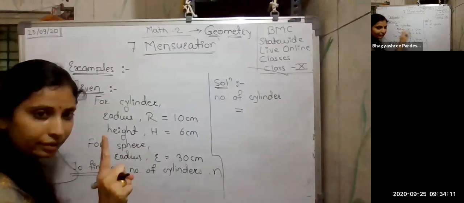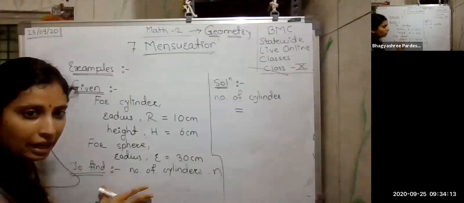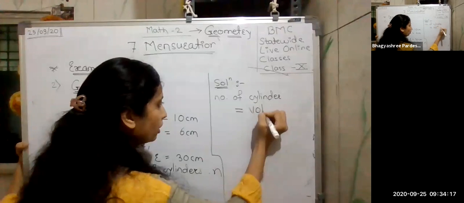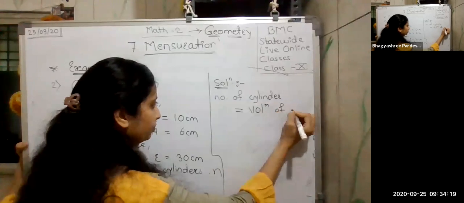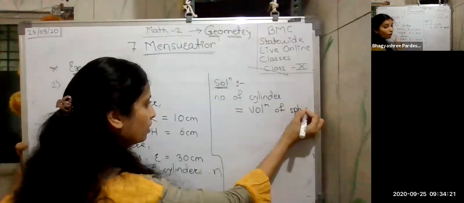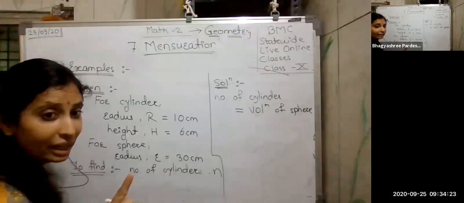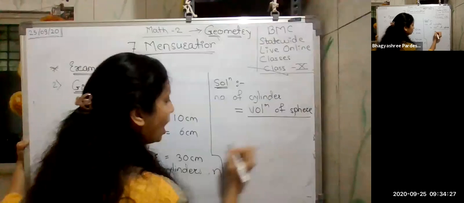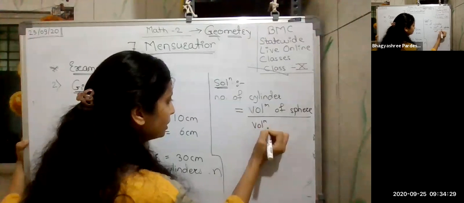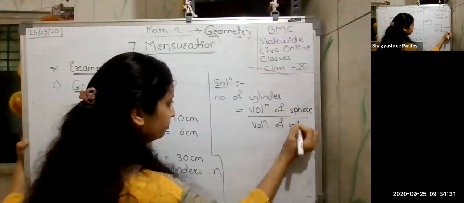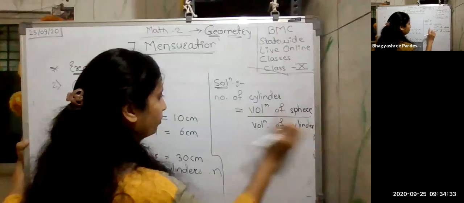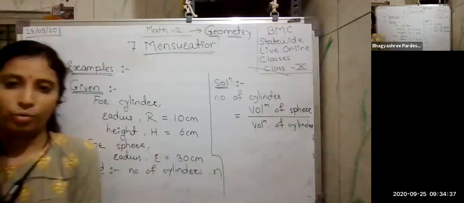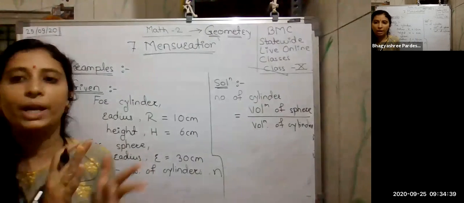From one sphere, I am constructing different cylinders. So here, the number of cylinders is the volume of sphere upon the volume of cylinder, because what I am melting is the volume. This will be the formula. So you must know how to frame this formula.